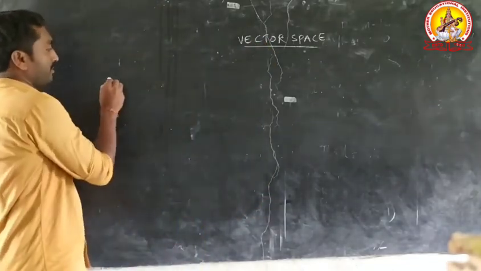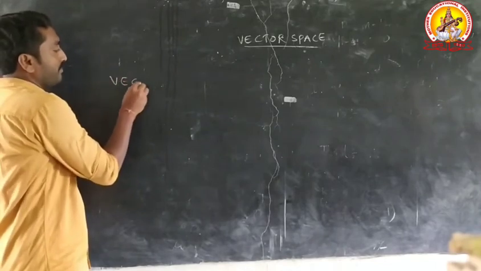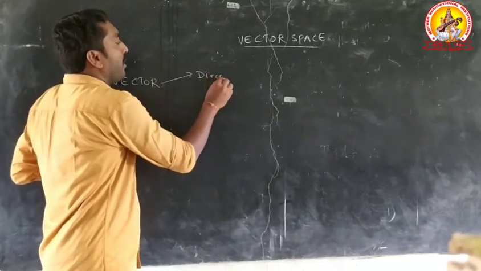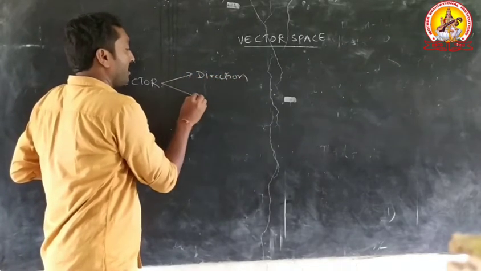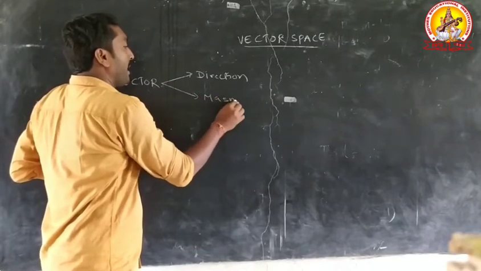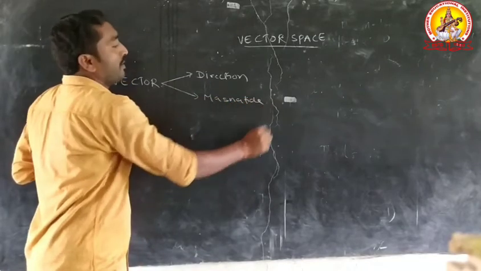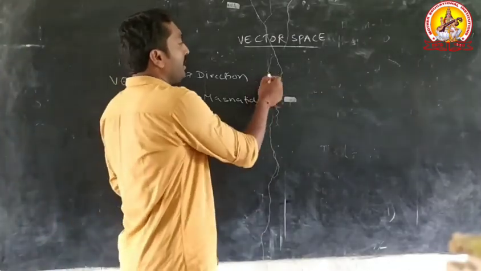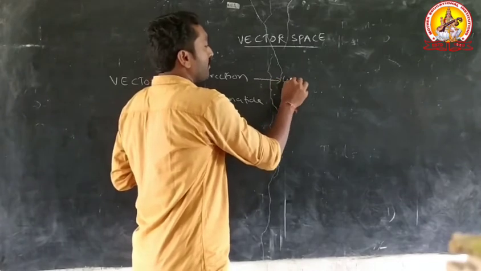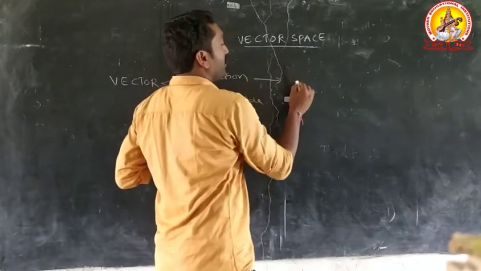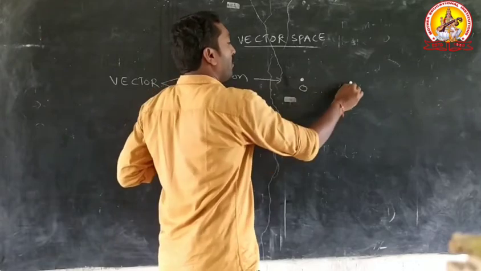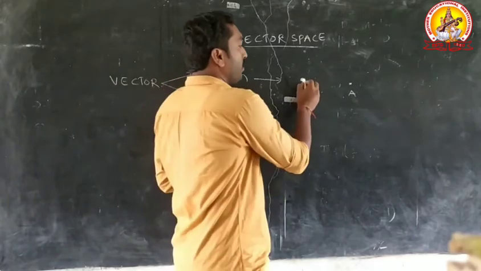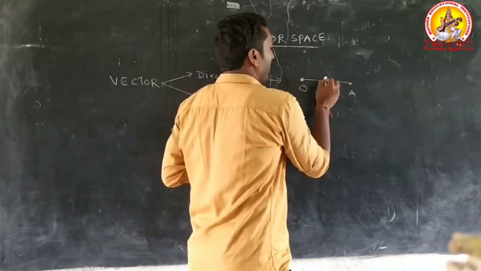Every vector contains two words. One word is direction, another word is magnitude. What is the meaning of direction? Direction means, let any two points, for example O and another point capital A. Joining the two points forms a line.